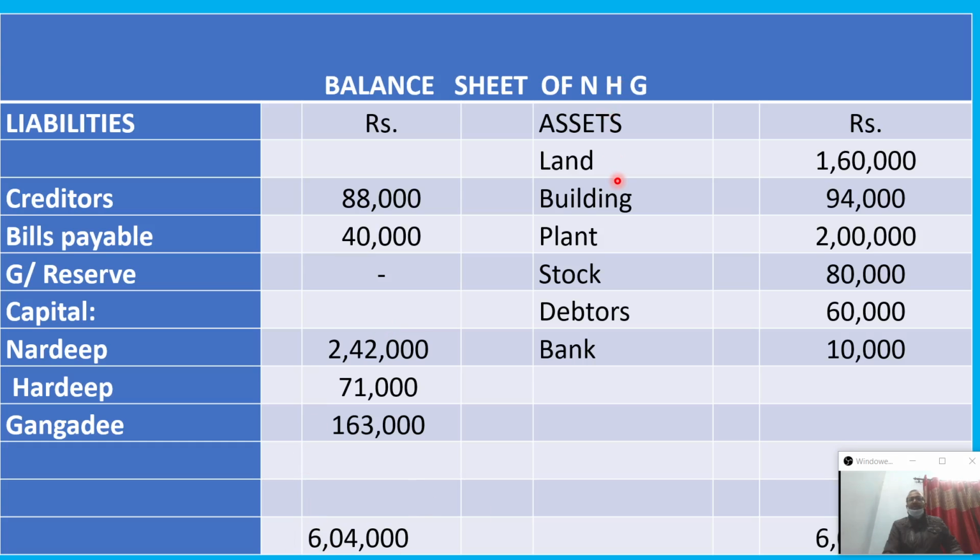Exactly the same way, on the asset side, land and building increased by 60,000. The old value was 1 lakh. Now we add the increased value of 60,000, and it comes to 1,60,000. Building value decreased. The old value was 1,06,000, decreased by 6,000, so 1 lakh minus 6,000 is 94,000. If you want, you can show it in an inner column and outer column. Like here you can write the 1 lakh figure less the decrease of building 6,000, and afterward put 94,000 in the outer column. The other assets remain unchanged. As it is, plant value 2 lakh, stock 80,000, debtors 60,000, bank balance 10,000. The total value of the asset side also comes to 6,04,000.